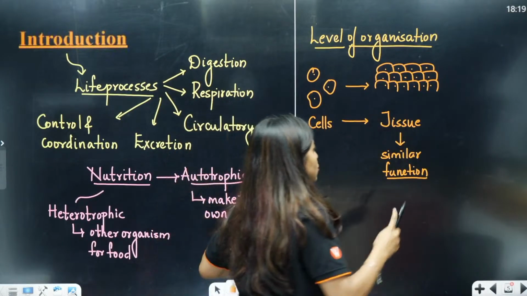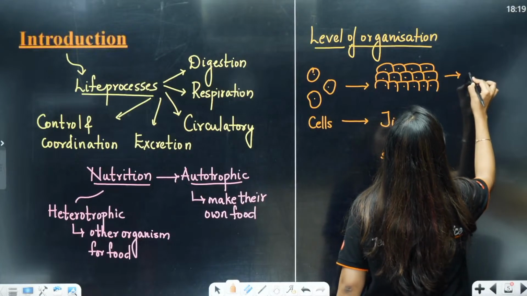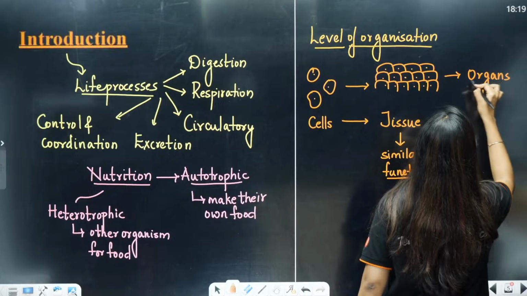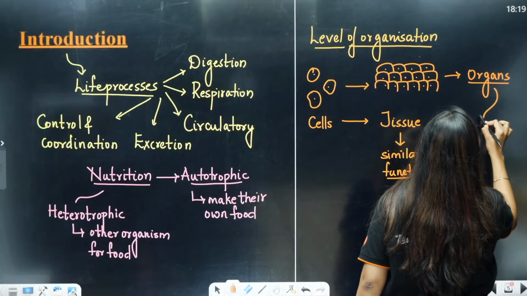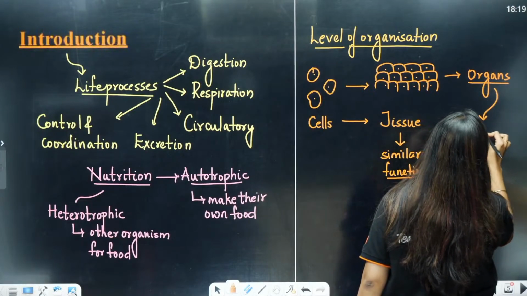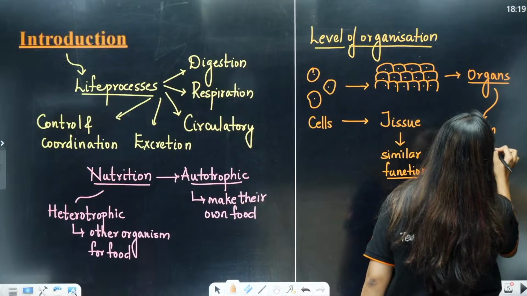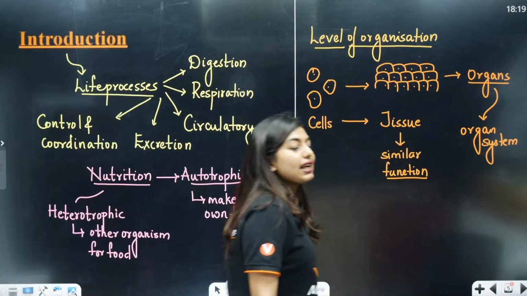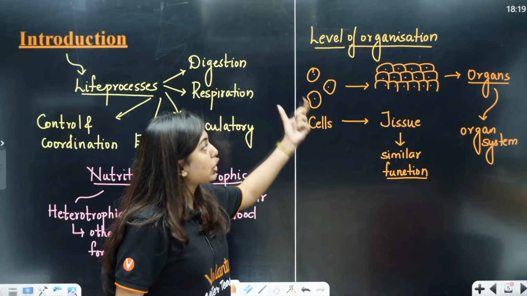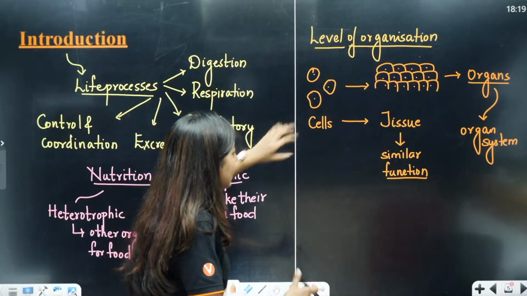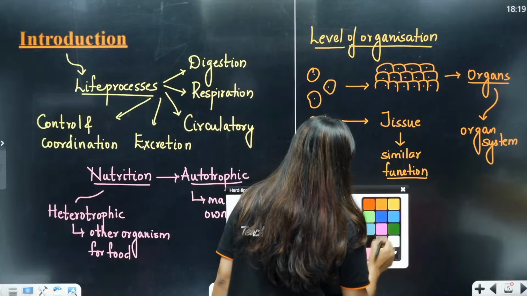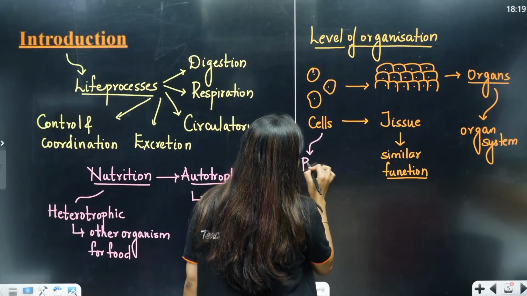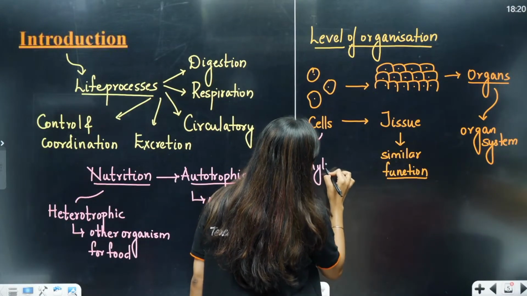Now, these tissues combine to form your organs. It could be any organs, it will combine to form organs. Now, from organs, I am going to get organ system, and organ system to organism. Now, why did I write this? So, you understand that in animal kingdom, there is a topic called level of organization, and now depending on cellular aggregation, I can write the example. I can write the phylum, phylum Porifera.